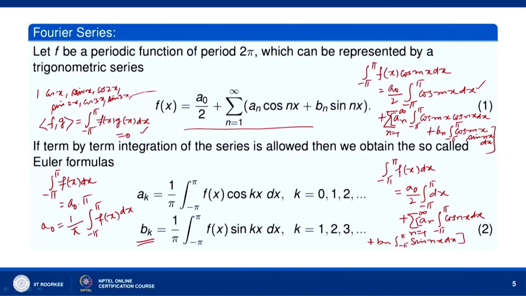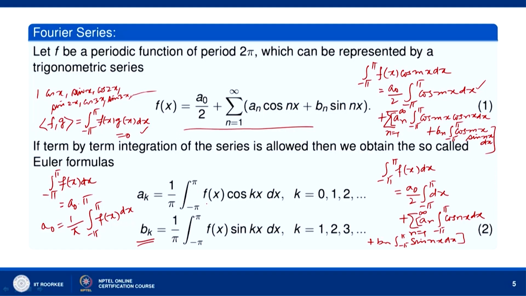Integral over minus pi to pi sin square m x dx is also pi, okay. So, we will get b m into pi equal to integral over minus pi to pi f x into sin m x dx, and therefore, we will get the value of b m as 1 over pi integral over minus pi to pi f x sin m x dx, but m is an arbitrary positive integer. So, we get b k equal to 1 over pi integral over minus pi to pi f x into sin k x dx. K takes values 1, 2, 3 and so on.